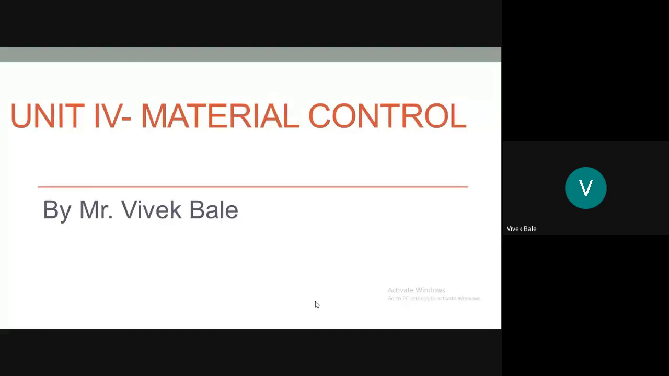Today we are talking on unit number 4, material control. Actually, material is one of the elements of the cost sheet. As you know, to manufacture any product there are three elements of cost, that is material, labor and expenses. Out of this, to ascertain the selling price and to reduce the cost, we need to control these three basic elements of cost, that is material, labor and expenses.